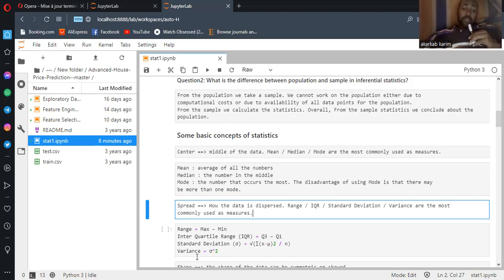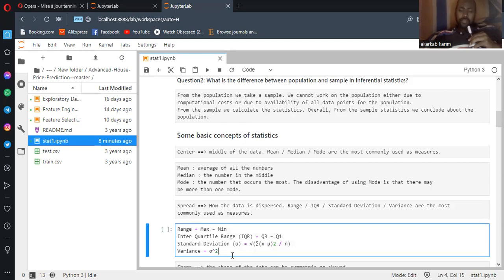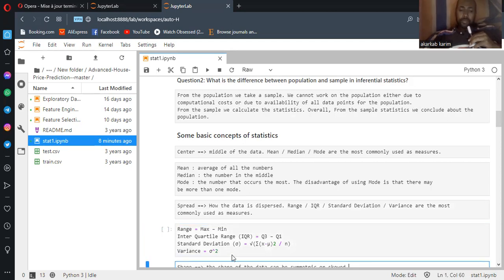And variance is equal to standard deviation squared. Okay, these are the measures in our data. I hope that's clear for you. It's very clear, it's not complex.